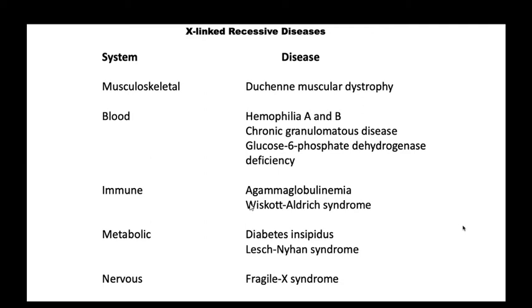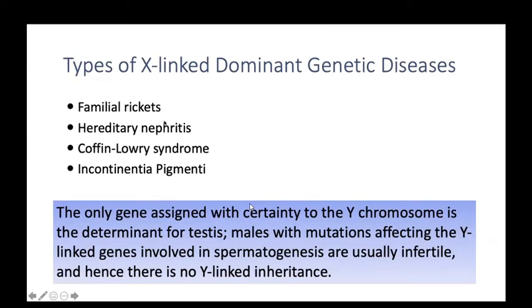Now coming to X-linked dominant genetic disease. Here the gene is dominant. There are a few diseases of X-linked dominant. Keep in mind, these are also always asked during interviews, exams and practicals. So what are the diseases affected due to X-linked dominant genetic inheritance? Familial rickets, hereditary nephropathy like Alport syndrome, Coffin-Lowry syndrome, and incontinentia pigmenti.